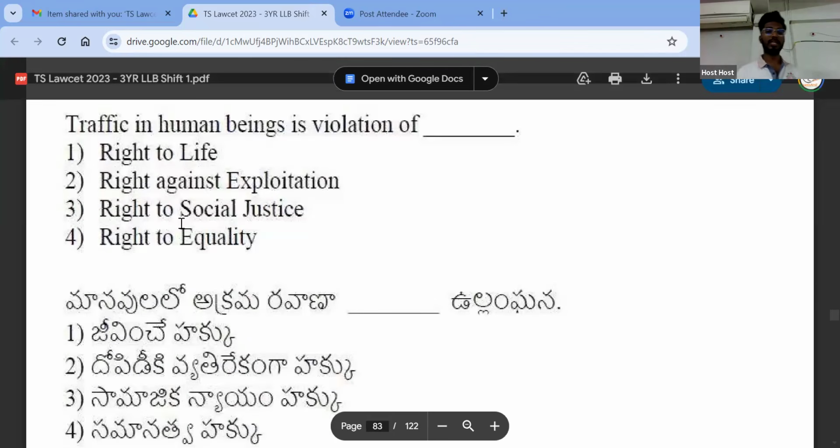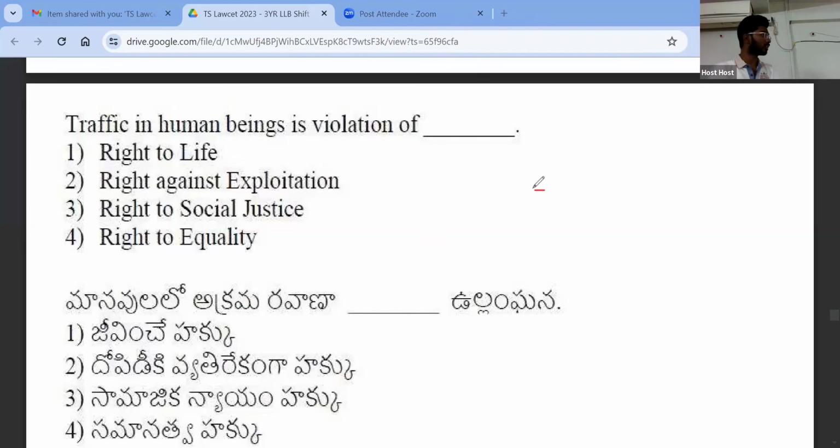Traffic in human beings is violation of. I think you should be able to answer it. Yesterday we talked about it. Very good. Right against exploitation. Under which articles? 23 and 24. 23 is prohibition of human trafficking and forced labor. 24 is prohibition of child labor. Both of them are the rights against exploitation.